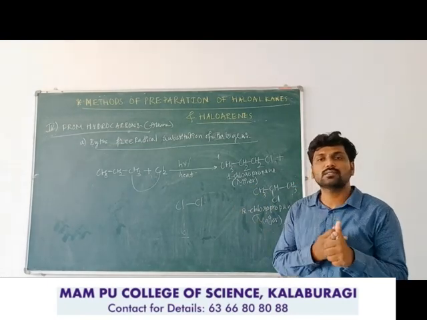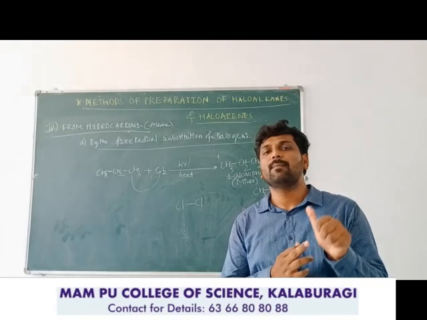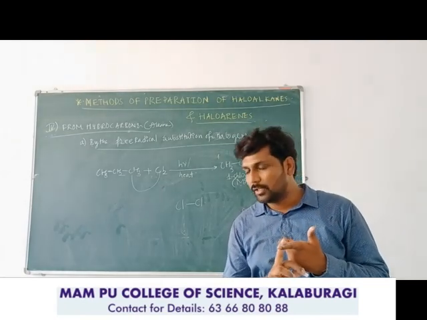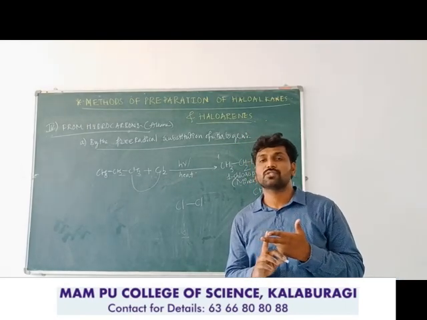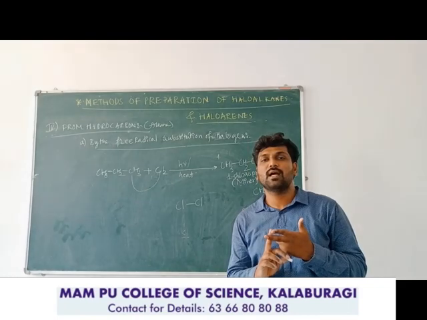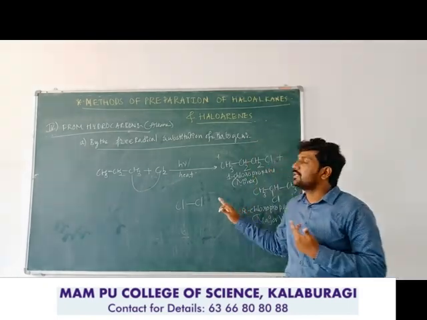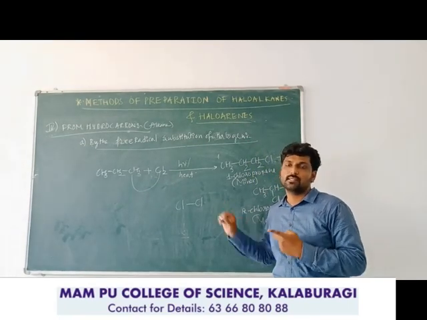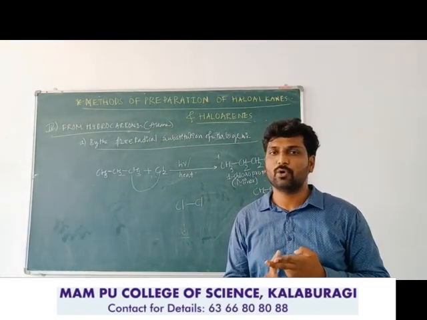So this ends all the methods of preparation of haloalkanes. The first method was from alcohols. There you studied the action of hydrogen halide, the action of thionyl chloride, and the action of PCl3 and PCl5, that is phosphorus trichloride and phosphorus pentachloride. There are three sub methods we already saw. And from the halogen exchange method, two named reactions are there, Finkelstein's reaction and Swarts reaction. Both are very important.